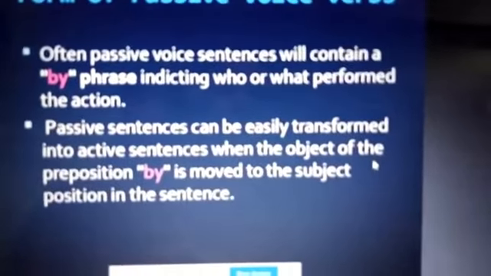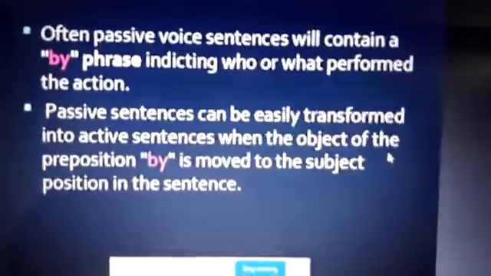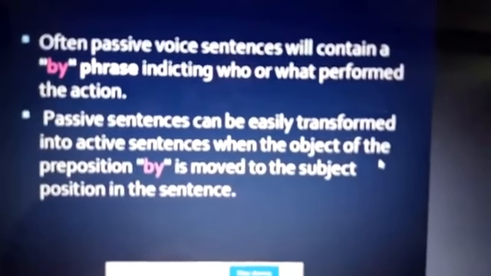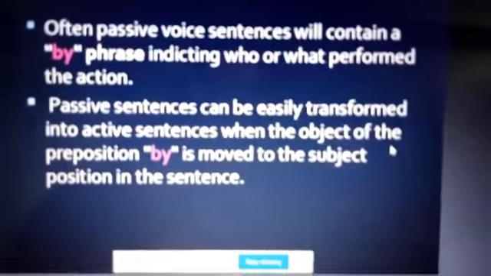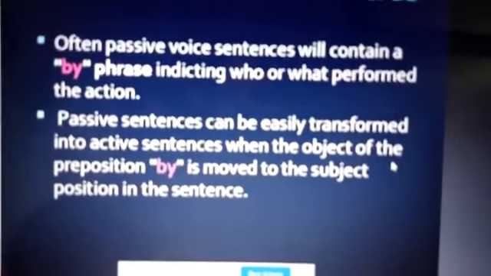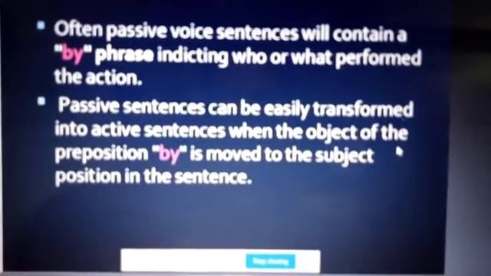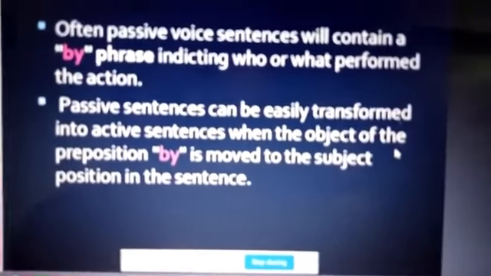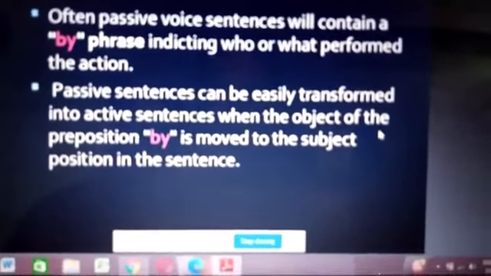Often passive voice sentences will contain a by phrase indicating who or what performed the action. Passive sentences can be easily transformed into active sentences when the object of the preposition by is moved to the subject position in the sentence. Once again I'll read. Often passive voice sentences will contain a by phrase indicating who or what performed the action.